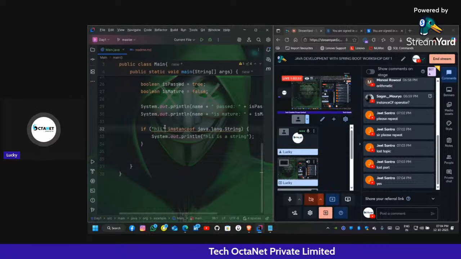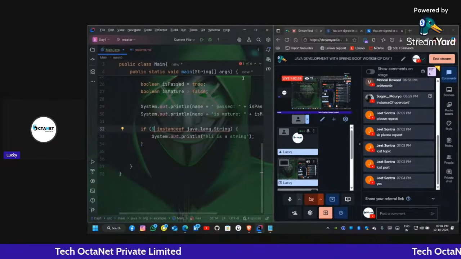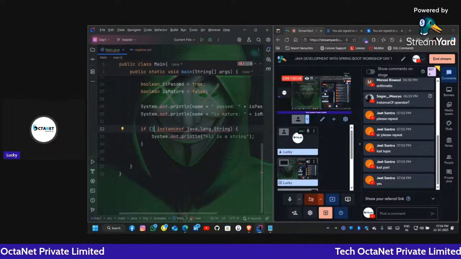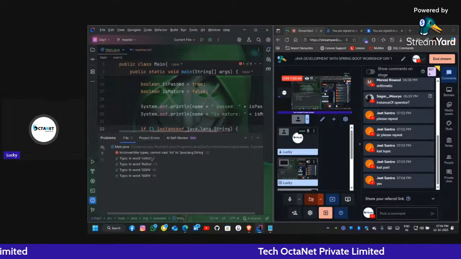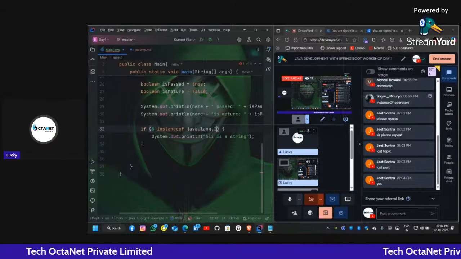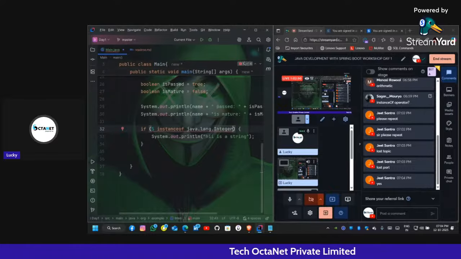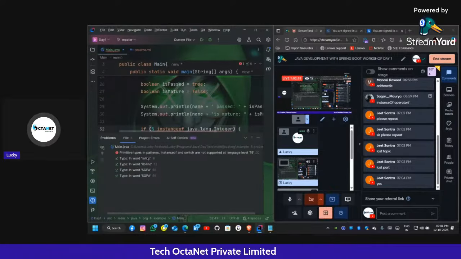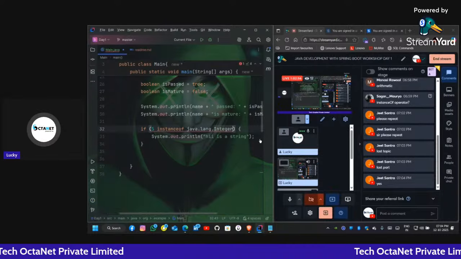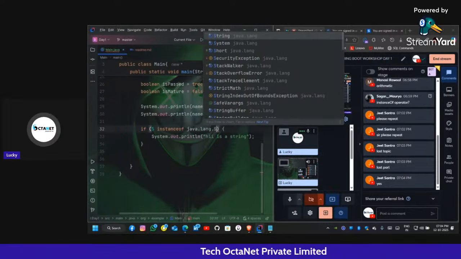So if I write 5, it is giving us the error. What is the error? Cannot cast into java.lang.String. So let me change this to Integer. Okay, String, primitive types and patterns, instanceof, which are not supported at language level 19. So instanceof is a keyword that works with classes and objects.